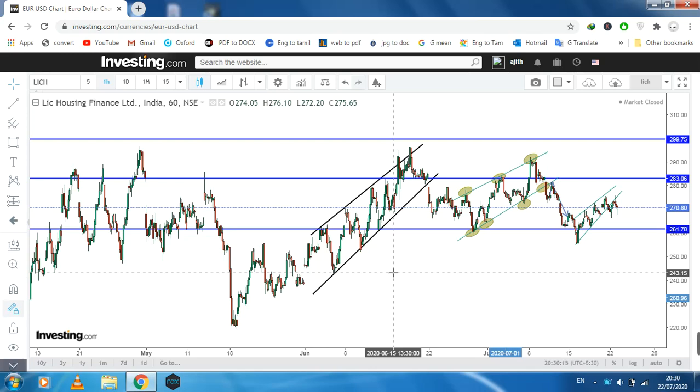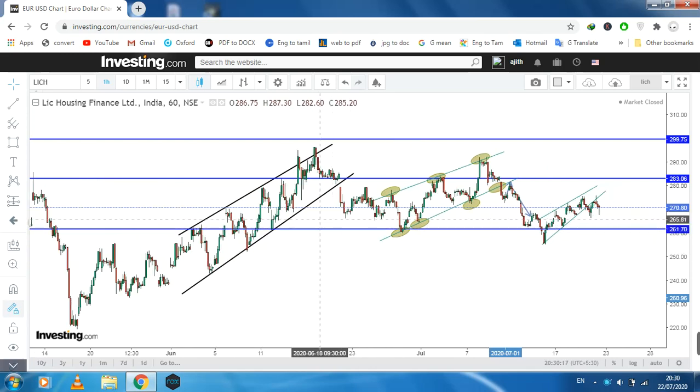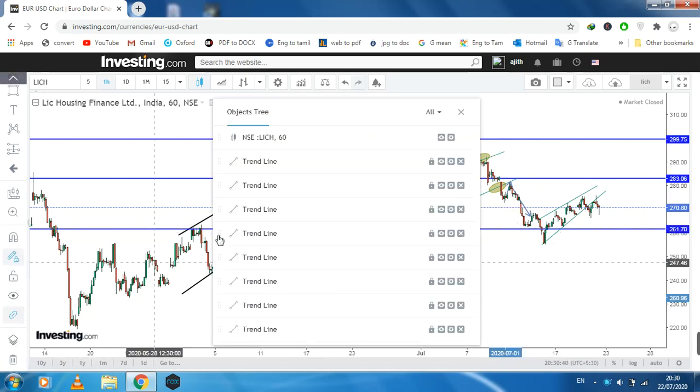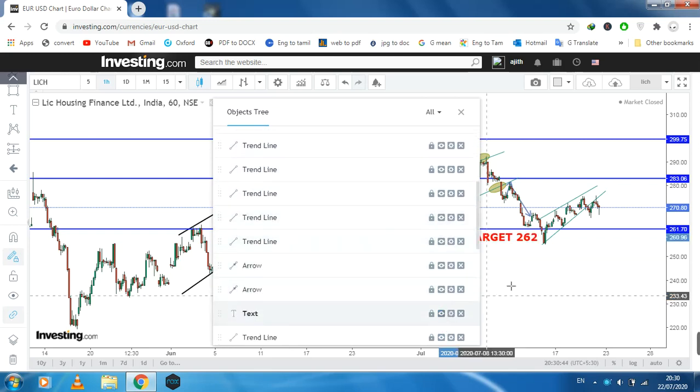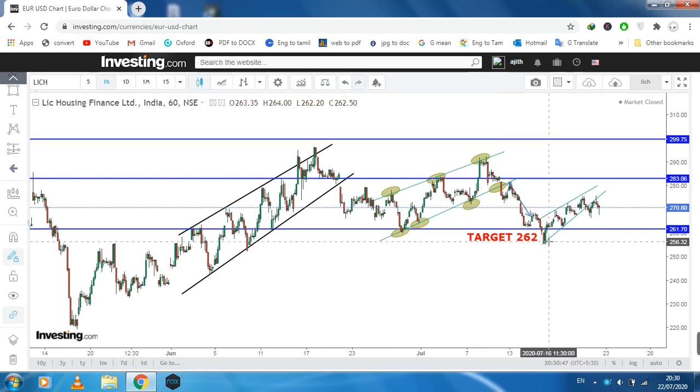Okay, this is the ascending channel. An ascending channel breakout normally happens on the downside. After reaching some targets, it again forms an ascending channel, this LIC Finance. After again retesting, it again hit the target, because I also published it in my previous video. You can check that. I also put a target of 162 nearly here. That target also hit.